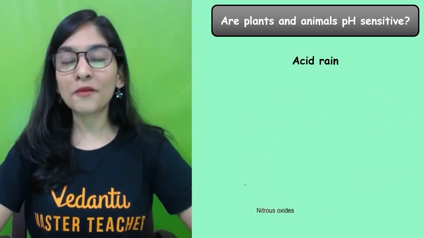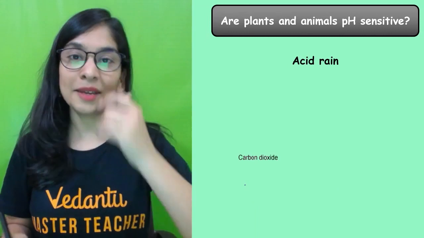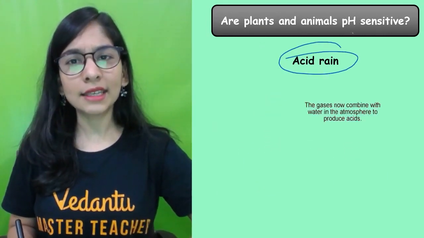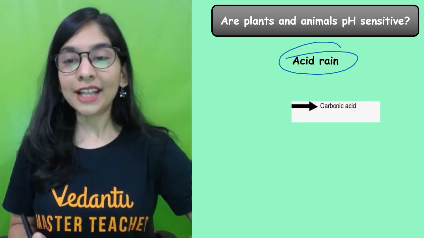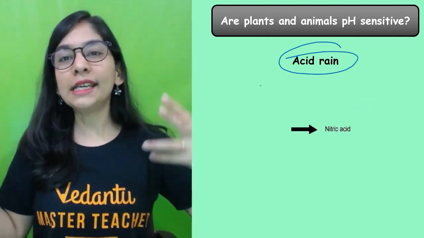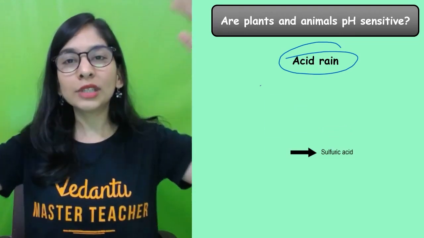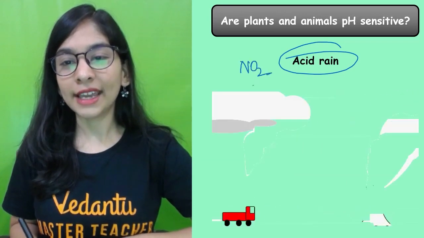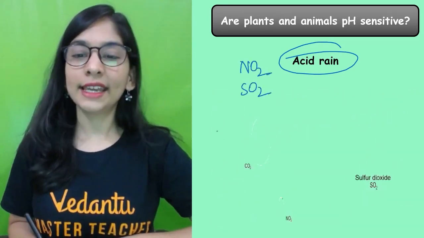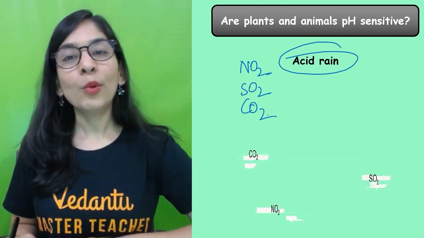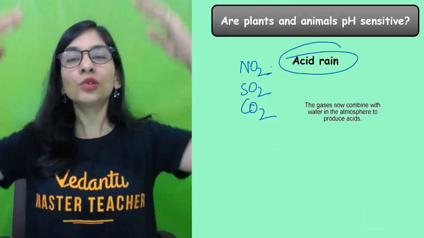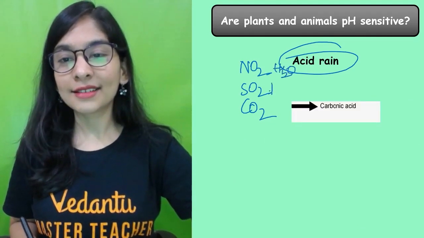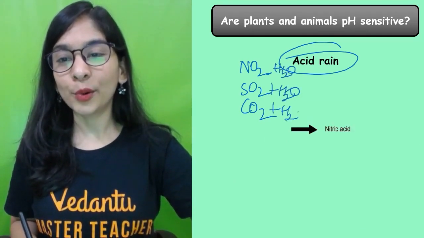So let's talk about one example, and that's nothing but acid rain. The question is, are plants and animals pH sensitive? Definitely they are. Right, students? You know that most factories release gases into the atmosphere. Which gases? Non-metal oxides like nitrogen oxides, sulfur dioxide, and carbon dioxide. What will happen? They go to the atmosphere and combine with water vapor, and you know what kind of acids they are going to produce.